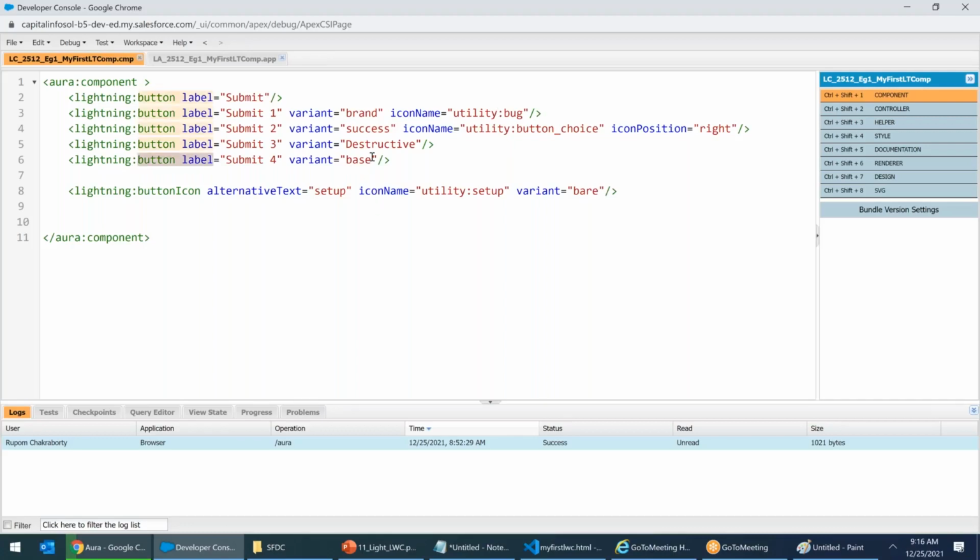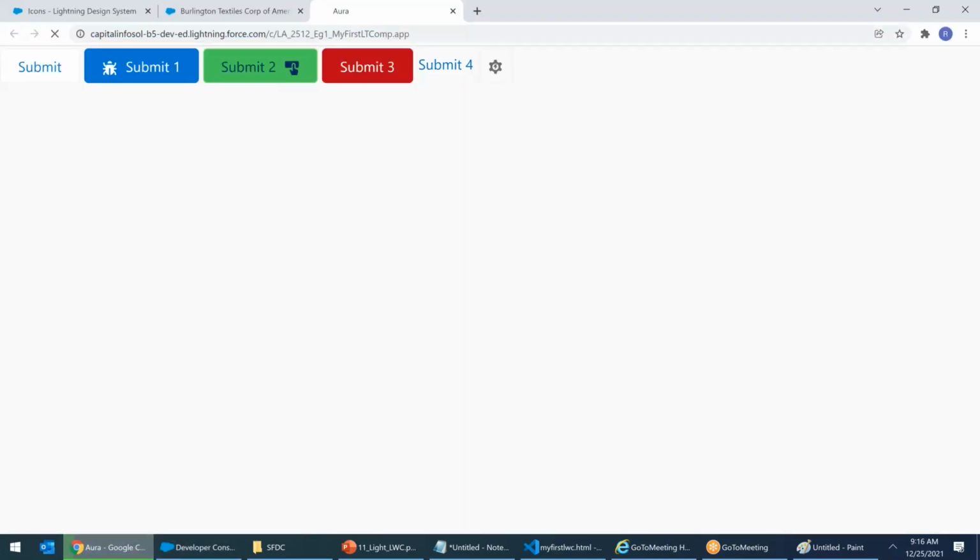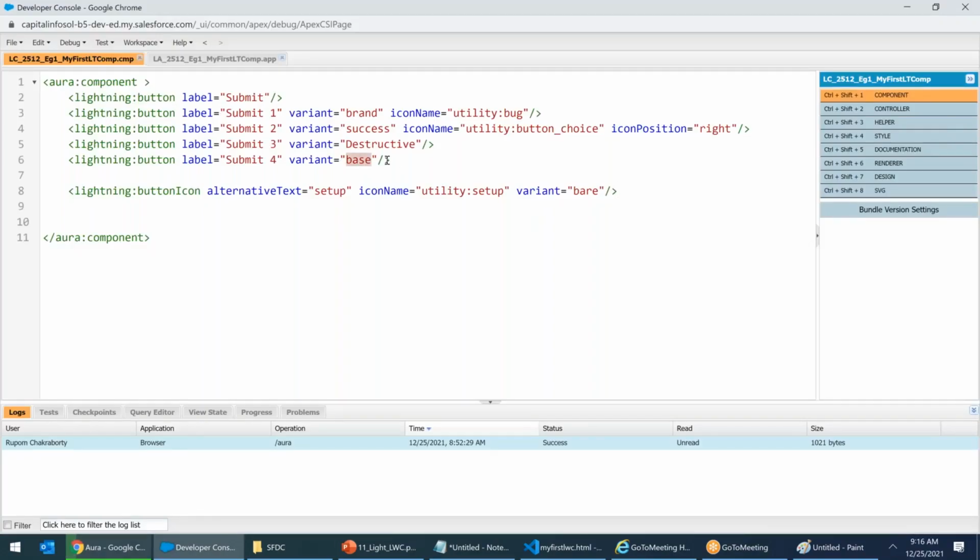For a button it is base, for a button icon it is bare. Now I press refresh, it's bare. See, the border is gone. For a button it's base, for an icon it's bare. There is a difference. Here the borderless button is called base, the borderless button icon is called bare. Bare will give you it without a border. Getting it? If you don't use bare, then you will get a border.